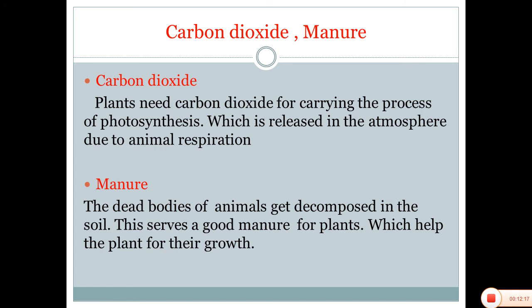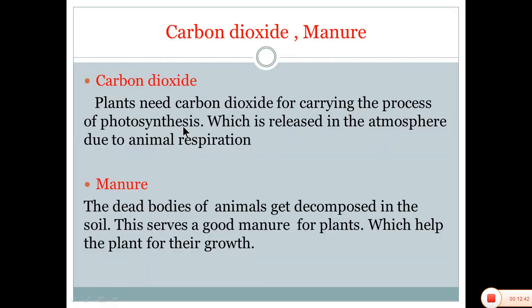Carbon dioxide. Now, as we know, human beings and animals require oxygen for survival. In the same way, plants require carbon dioxide for survival. How do plants survive with carbon dioxide? Plants need carbon dioxide for carrying out the process of photosynthesis. Photosynthesis is a process of making food in the presence of sunlight.